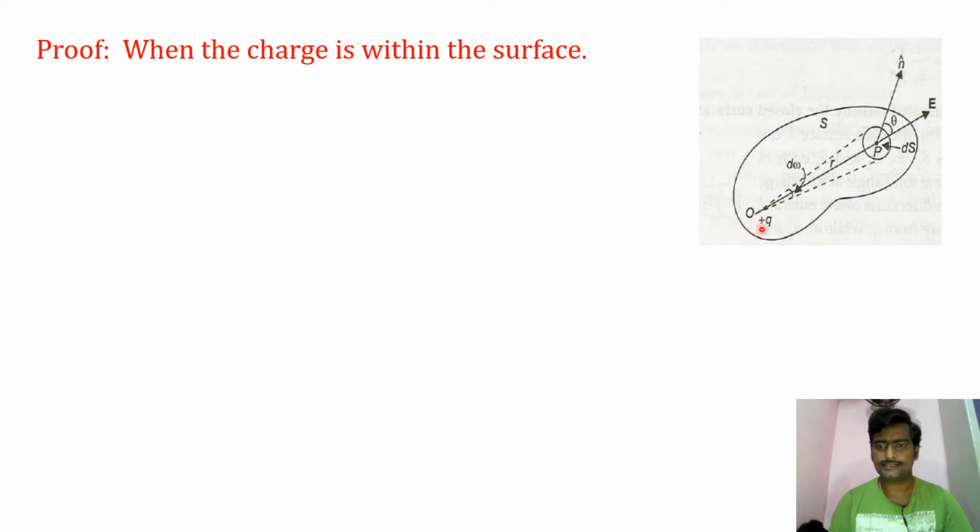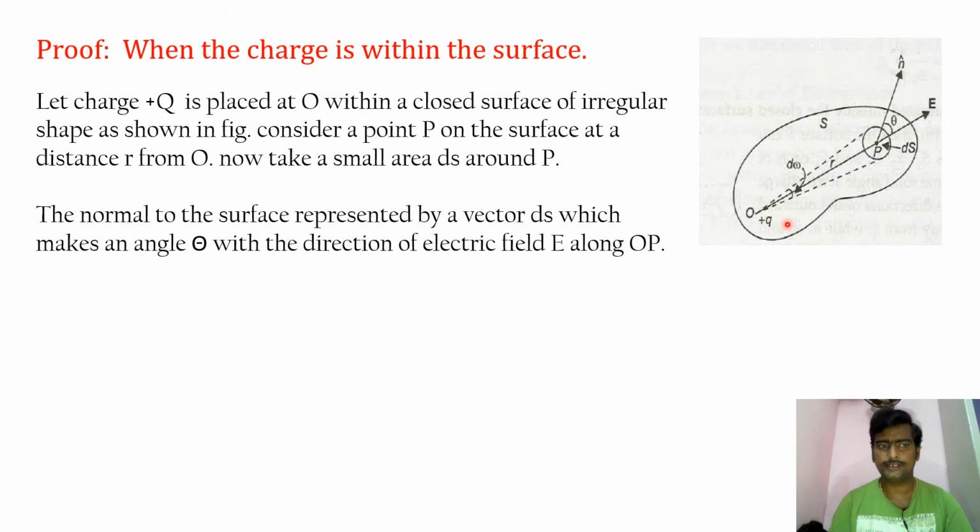The charge is in the volume, within the surface. Let plus Q be placed at O within a closed surface of irregular shape.